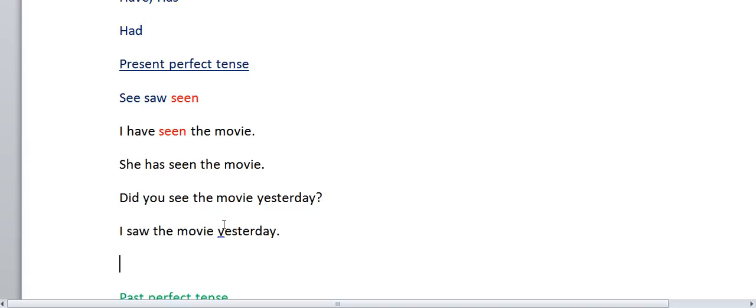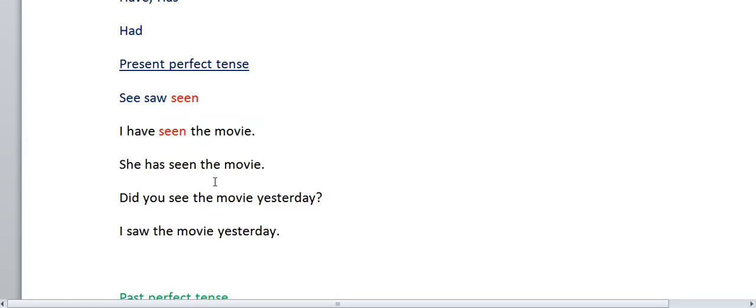Suppose they haven't asked you when, and you don't want to tell when you saw it. They have asked, did you see the movie? There is no time, whether it happened yesterday or the day before yesterday. At that time, you have to tell, I have seen the movie. They haven't asked you when you saw the movie. They ask, have you seen the movie? You have to say, I have seen the movie.